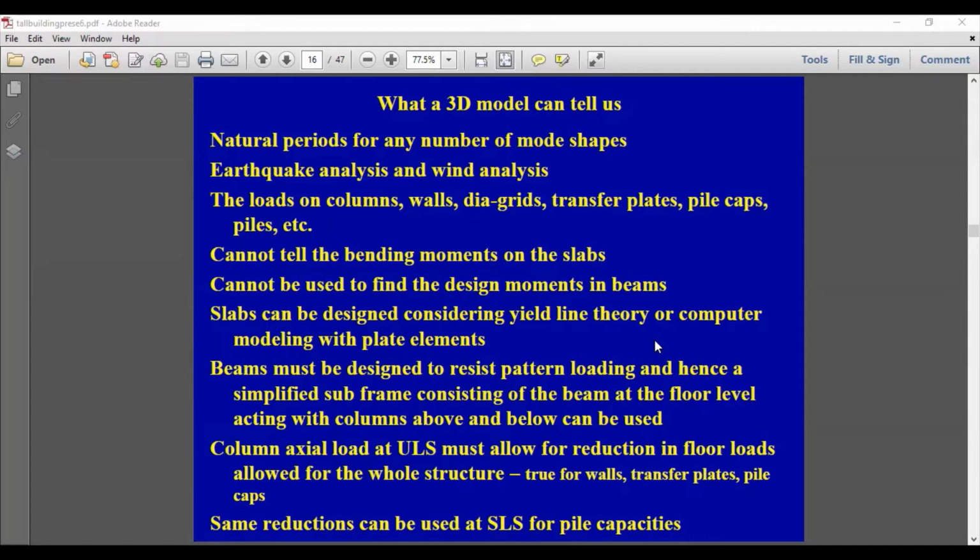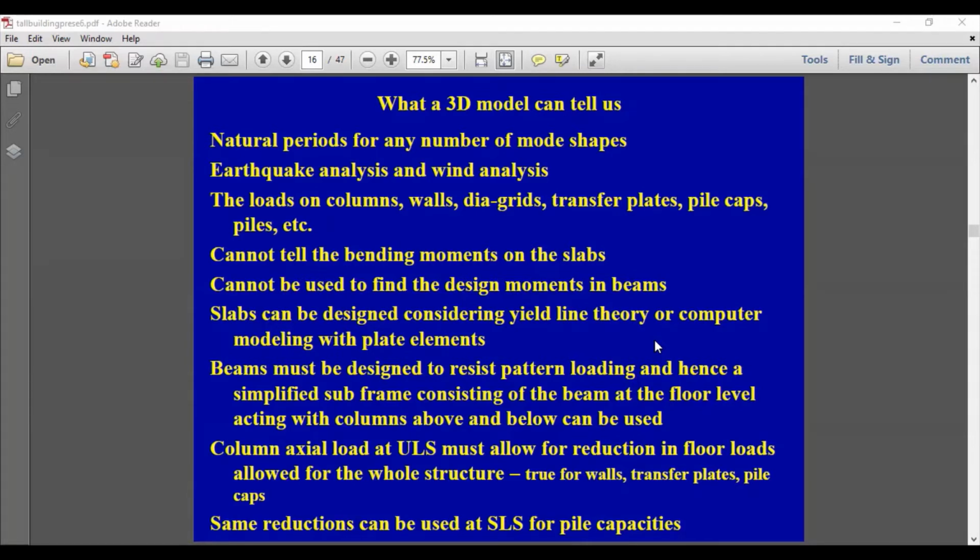So without the pattern loading, it's difficult to find the exact bending moments for the beams. Because of that reason, we generally don't use a 3D model to design the slabs and beams. But you can design almost every other element by using a 3D model.